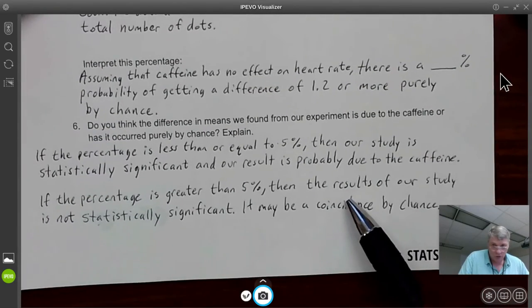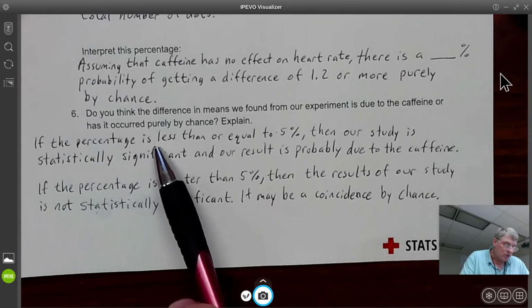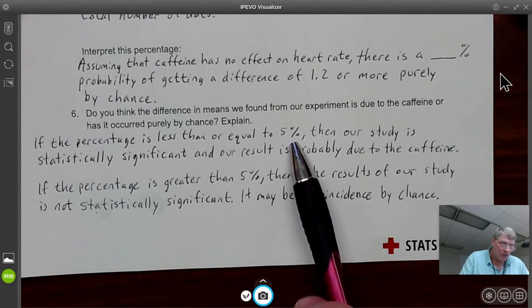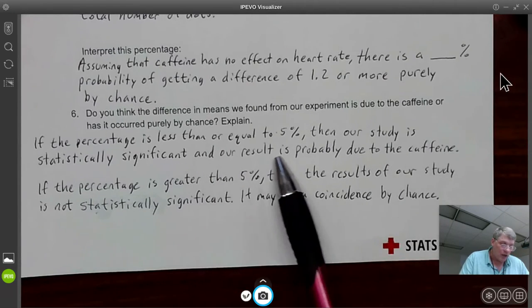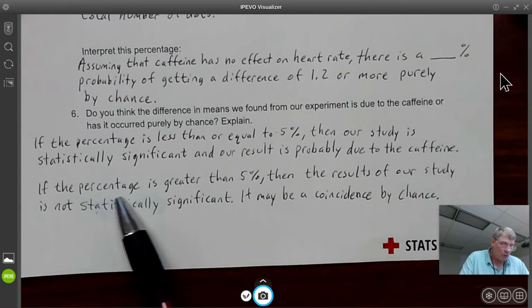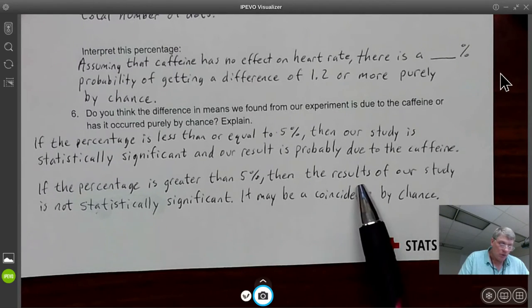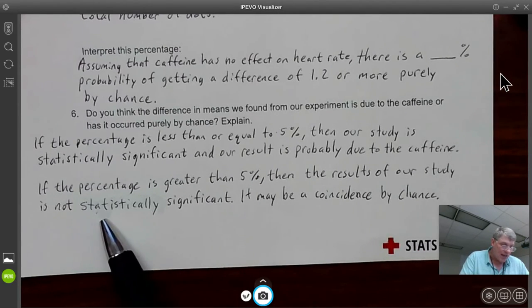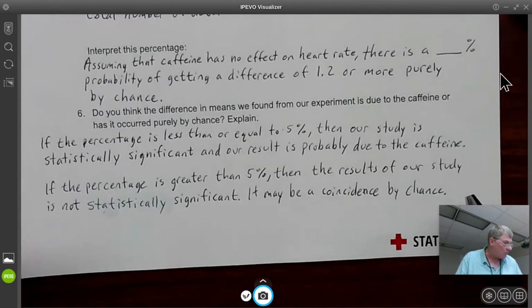Well, your book suggests we use the 5% rule. If the percentage is less than or equal to 5%, then our study is statistically significant and our result is probably due to the caffeine. However, if the percentage is greater than 5%, which it was for Mrs. Gallus's class, then the results of our study is not statistically significant. It may be a coincidence by chance.